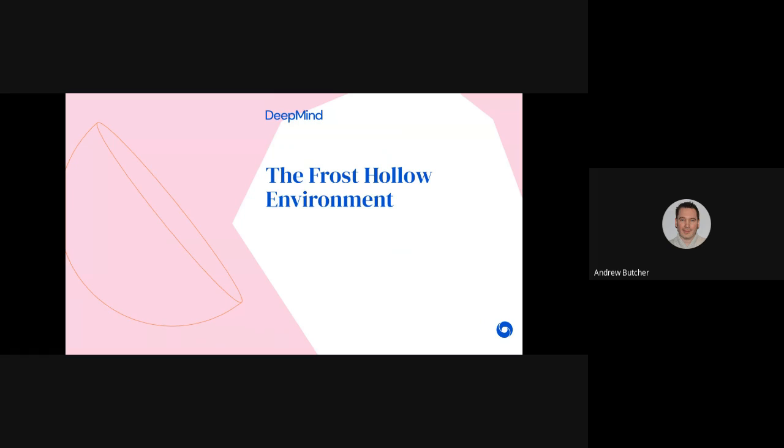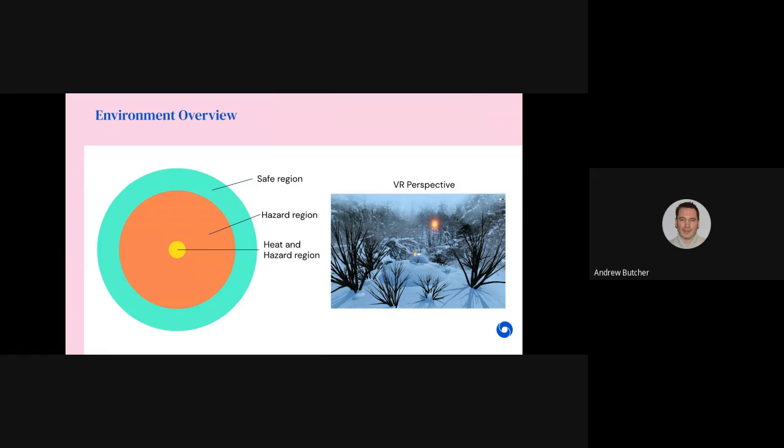Let's talk about the frost hollow environment. Imagine you're an agent in a clearing in the forest. It's winter, and a cold wind is blowing. The left side shows a map of our environment, and the right side shows how it looks in VR. There's a heat source in the center of the map. If you stand by it, you collect heat. If you get enough heat, you earn a reward.